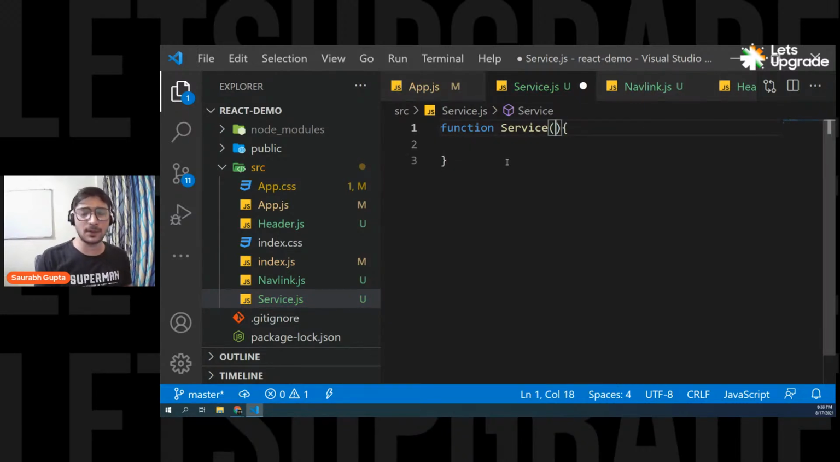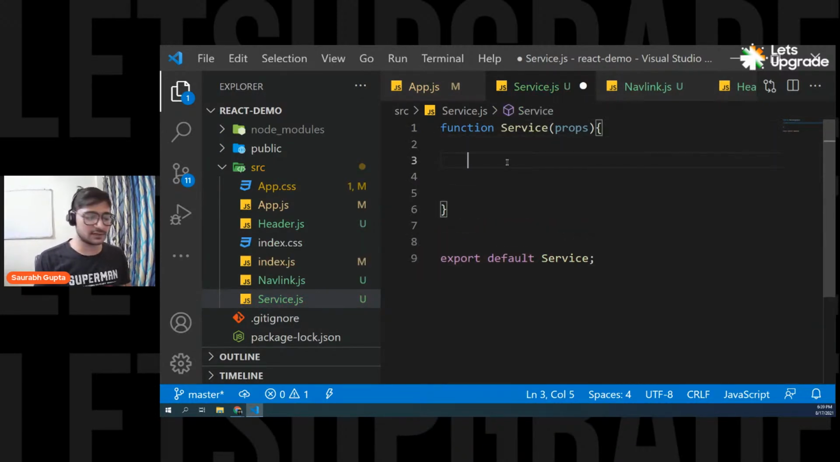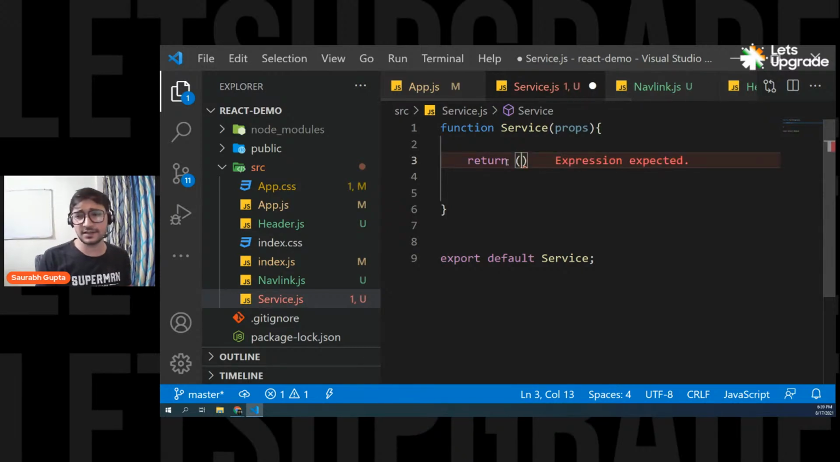In future I'm going to need props, so I simply write it down here. And before writing anything, let me export it so that we never forget to export. So export default service. Now inside this, I'm going to return some good HTML or JSX basically.